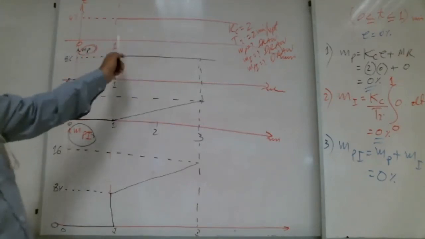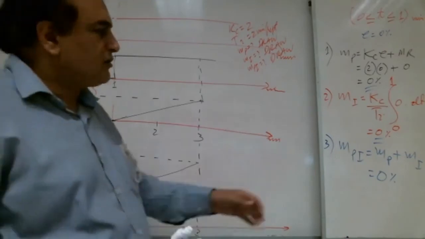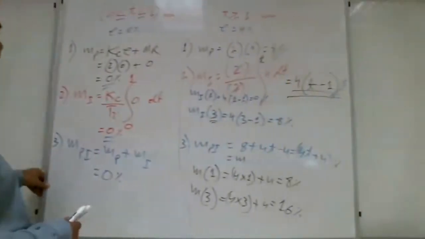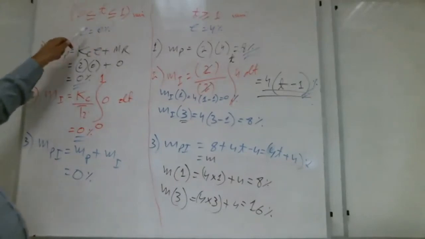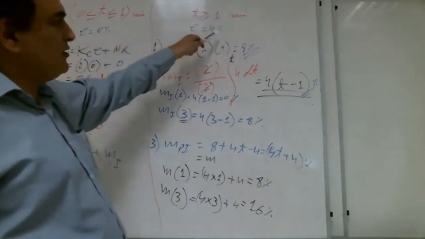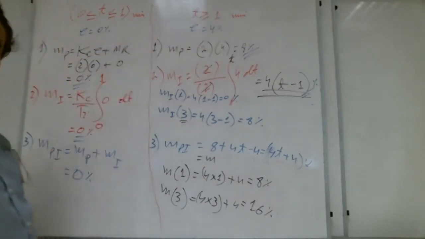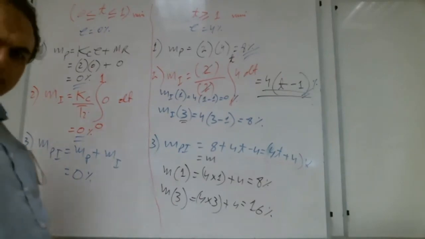And after 1, what is the error? 4. So for t less than or equal to 1 and greater than or equal to 0, error is 0. For t greater than or equal to 1, error is 4.